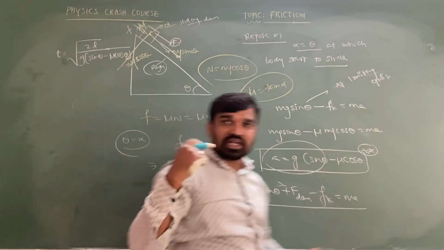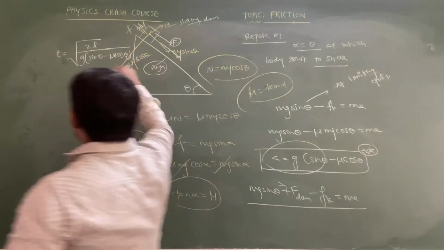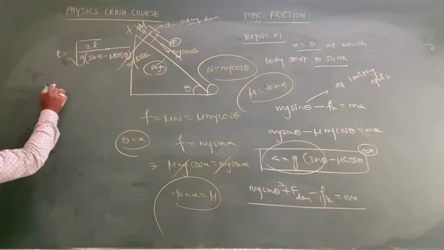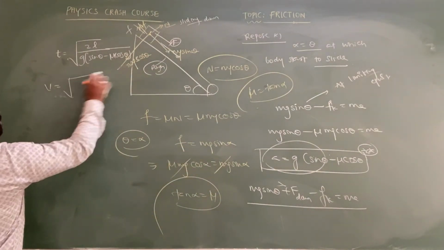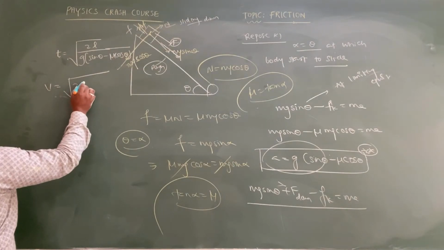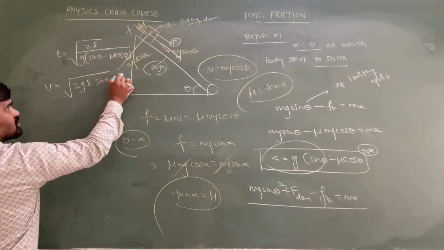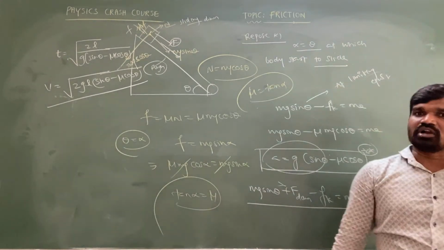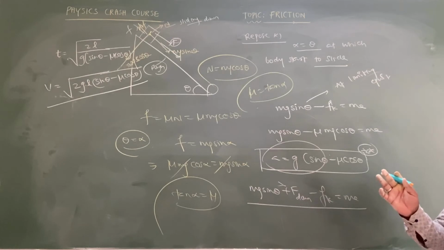So this is the time taken by the object to reach the bottom of the inclined plane. And what is the velocity at the bottom of the inclined plane? v square minus u square equal to 2as. So v equal to square root of 2as, where a is g of sin theta minus mu cos theta and s is l, so v equals square root of 2gl into sin theta minus mu cos theta. This is the velocity on reaching the bottom of the inclined plane.